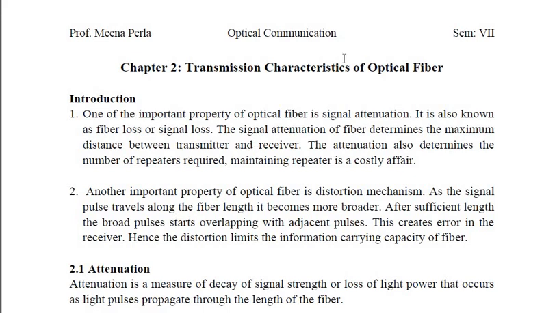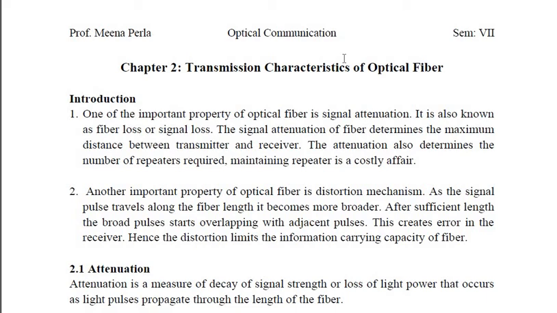So let us start with chapter 2, that is transmission characteristics of optical fiber. During the introduction to transmission characteristics of optical fiber, it says one of the important properties of optical fiber is signal attenuation. It is also known as fiber loss or signal loss.